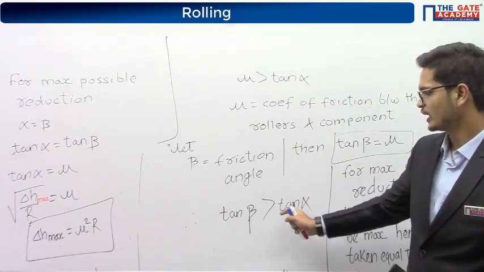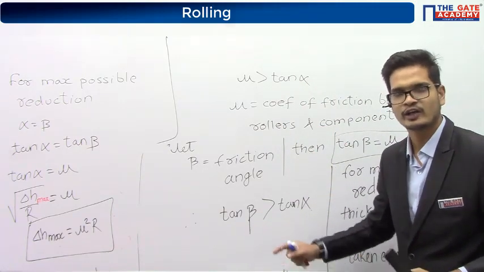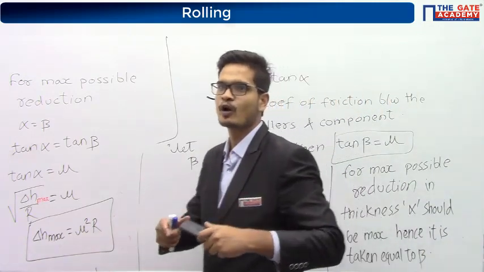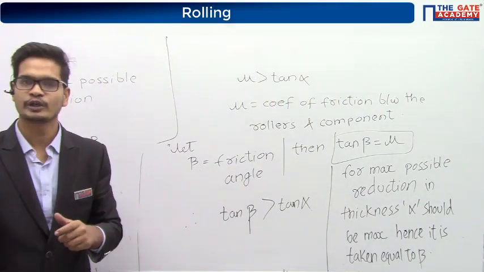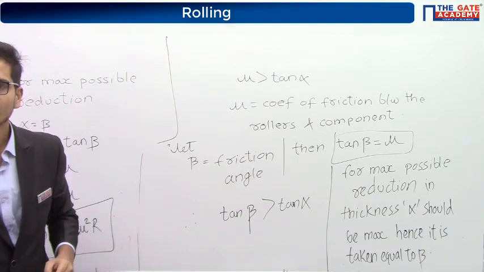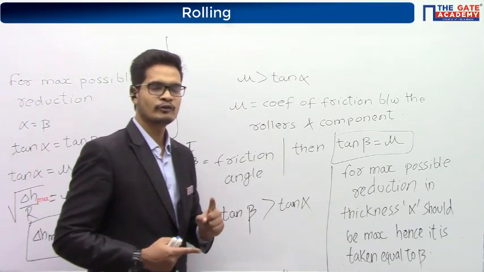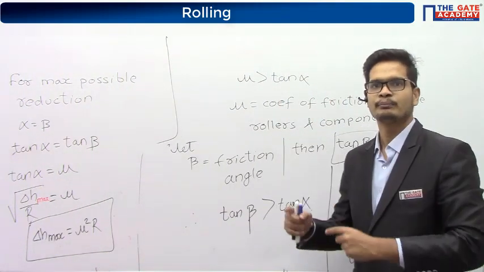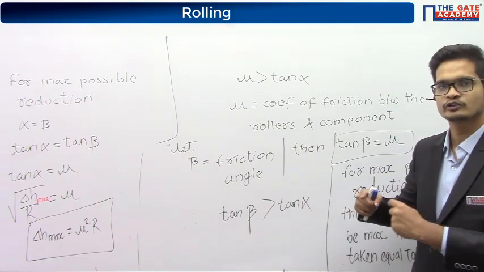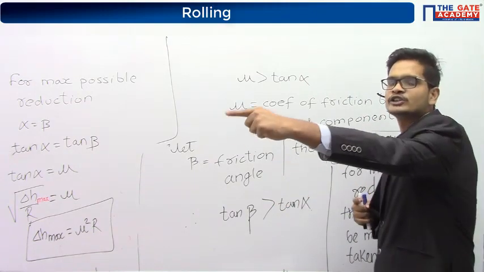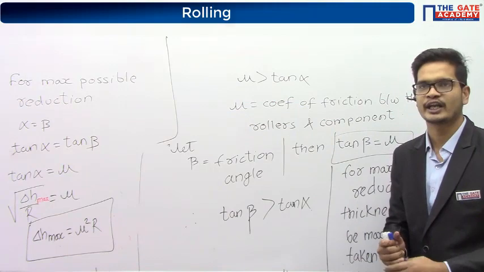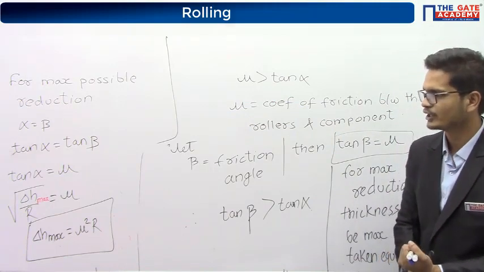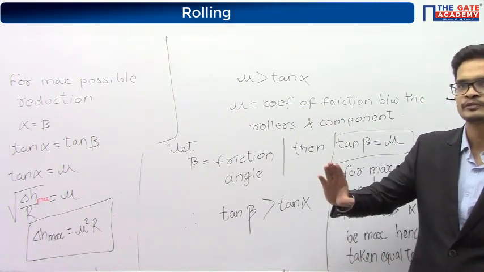So even if alpha becomes equal to beta, the component will get pulled. We won't have any problem. The problem will be present only when, because of the friction, there is some horizontal component in opposite direction. Anyhow, that is not needed.